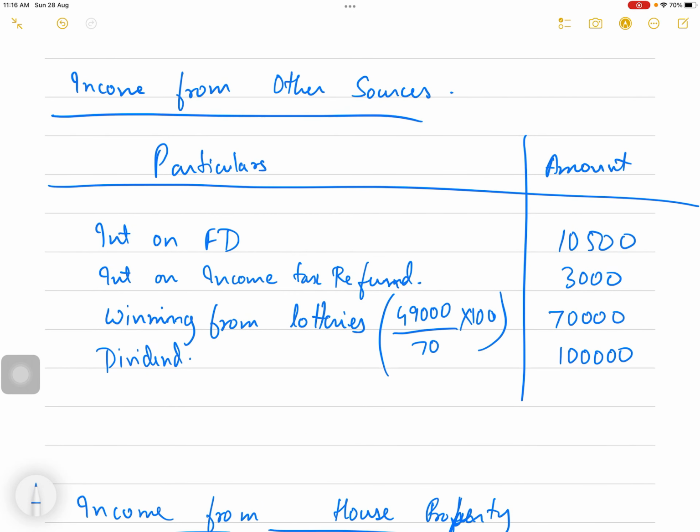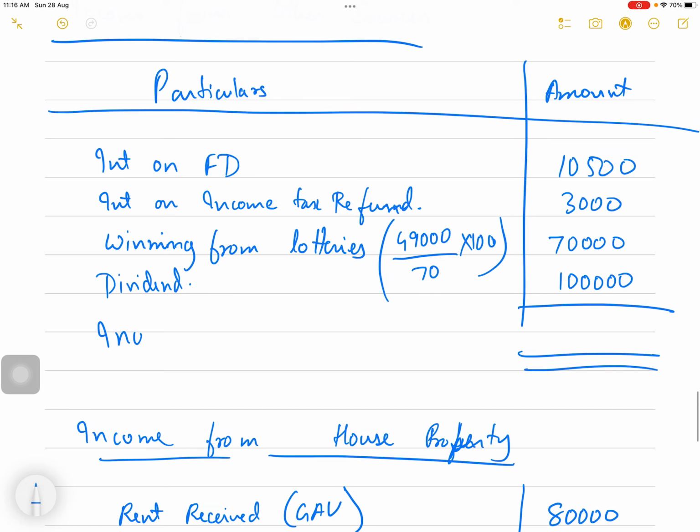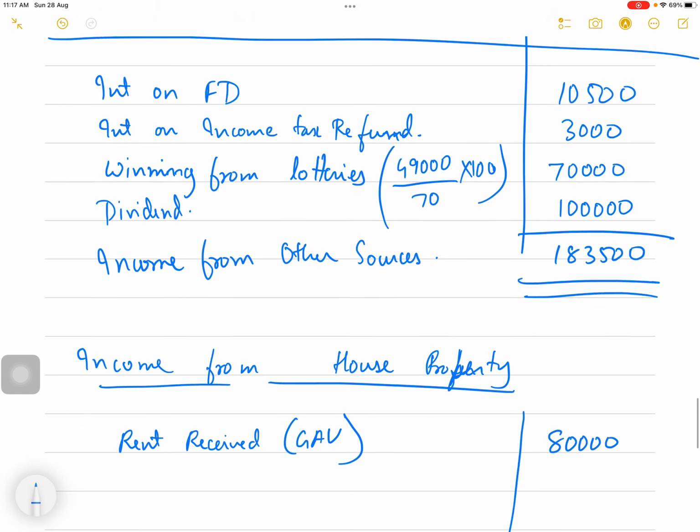Now income from other sources. This total is my income from other sources, which is 10,500 plus 3,000 plus 70,000 plus 1 lakh. It comes to 1,83,500.